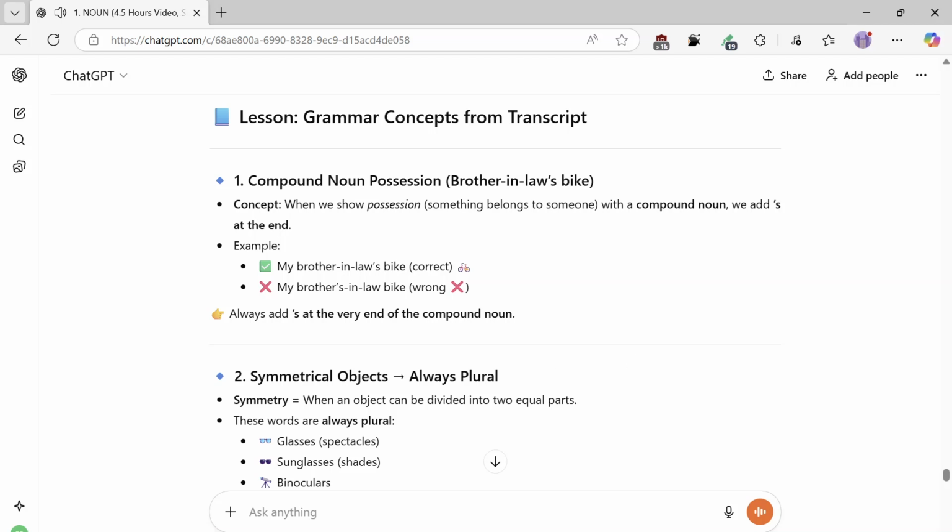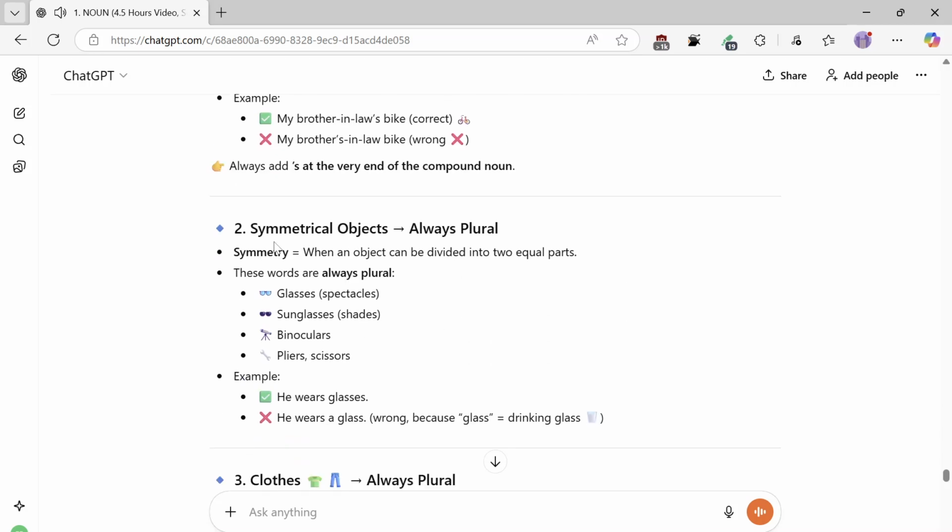Symmetrical objects, always plural. Symmetry: when an object can be divided into two equal parts. These words are always plural: glasses, spectacles, sunglasses, shades, binoculars, pliers, scissors. Example: he wears glasses. He wears a glass. Wrong, because a glass is a drinking glass.